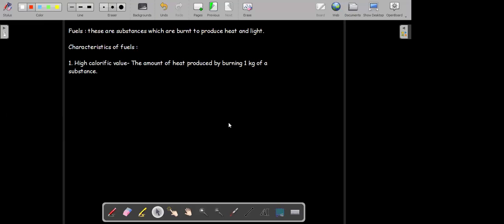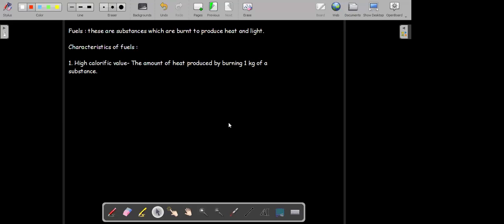Okay. Your 1 kilogram of wood would burn a maximum of around 10 to 15 minutes. That's the maximum time it will burn, and it's not possible to cook your food for that time. So the calorific value of wood is very low as compared with that.